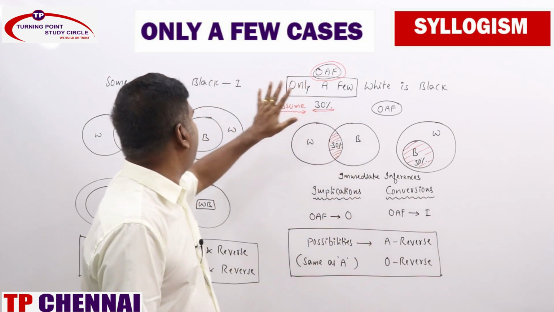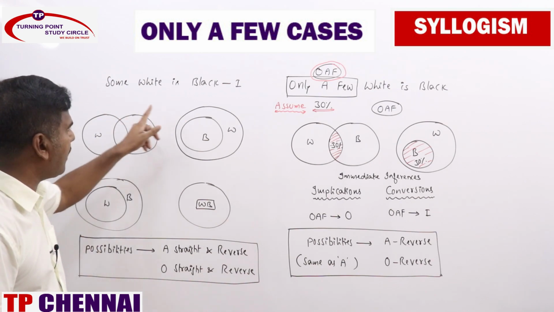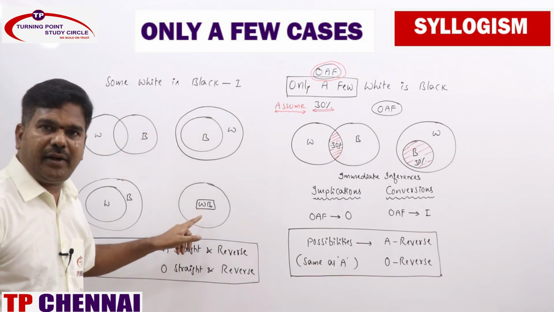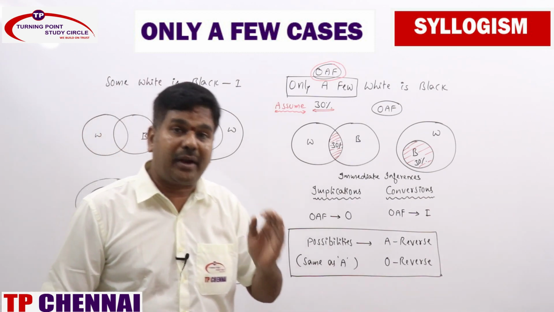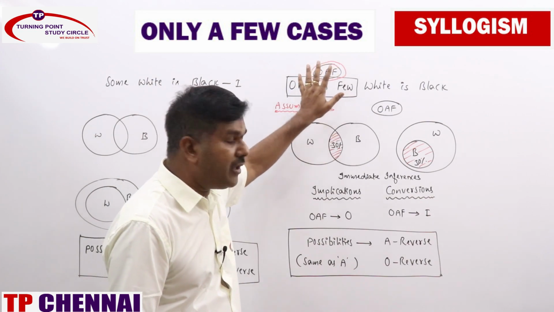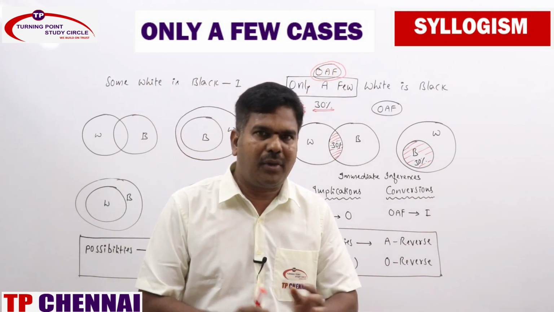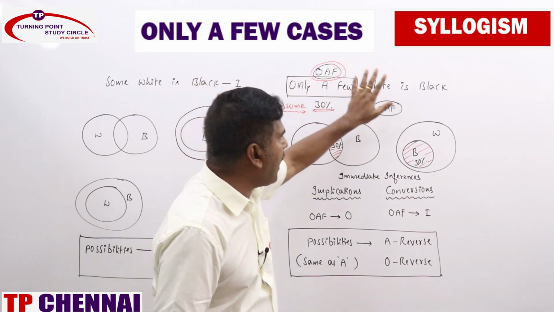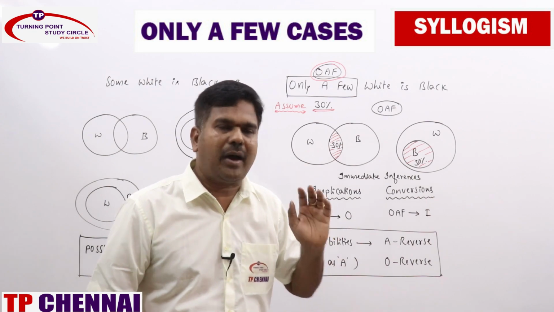Everybody remember that. But here they have mentioned only a few, typically a different one. Some white is black means we can say even all white is black, also some white is black. All white is black means we are getting 2 more Venn diagrams. But here they are very particular. It's not all white is black. They are saying only a few, which means a part of white is black. So that means not all white is black, only a part.